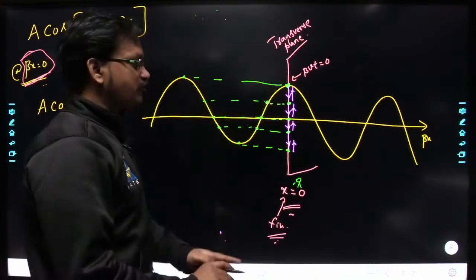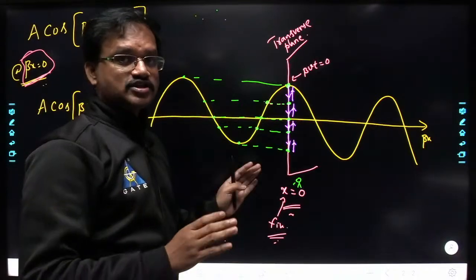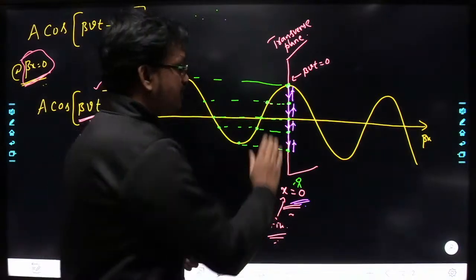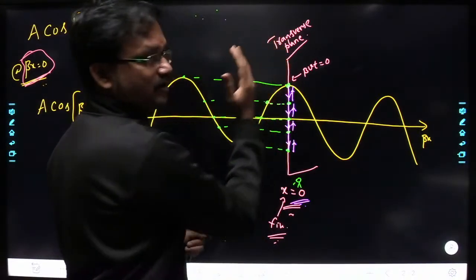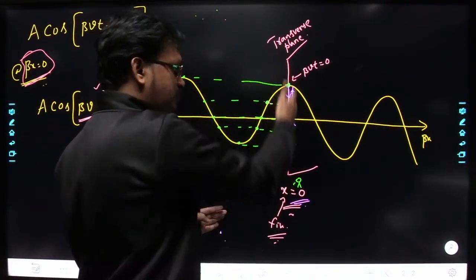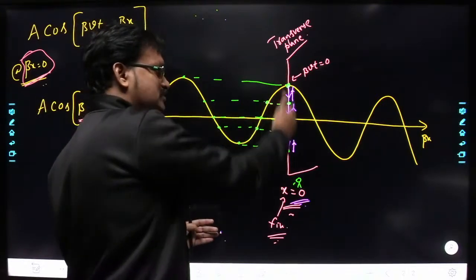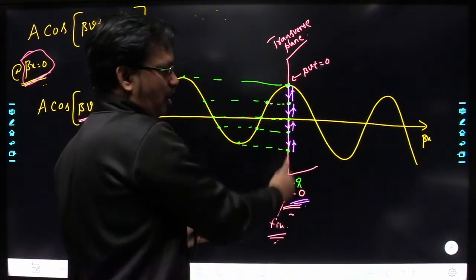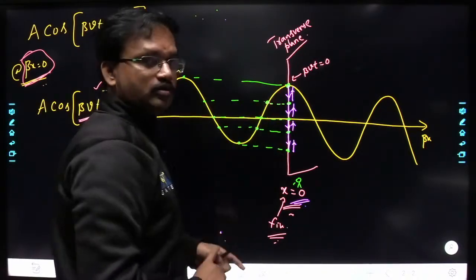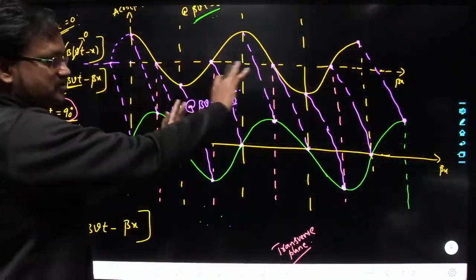Understood? So if you want to observe the time variations, you have to fix some location. At that location, I have drawn a transverse plane. Then with respect to time, if you observe at this location, you can observe that the particle is simply oscillating up and down. So these are the variations with respect to time. And here we have observed the variations with respect to space.